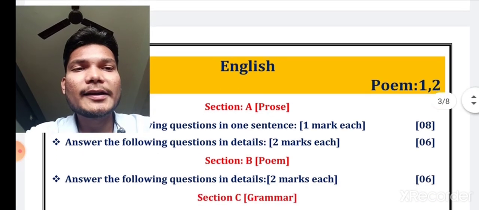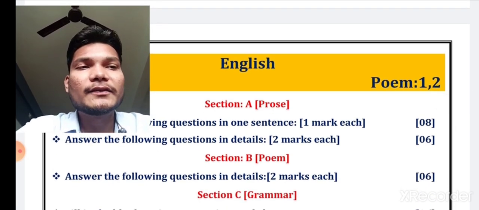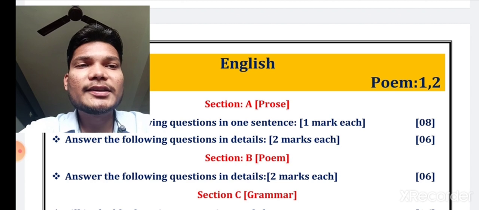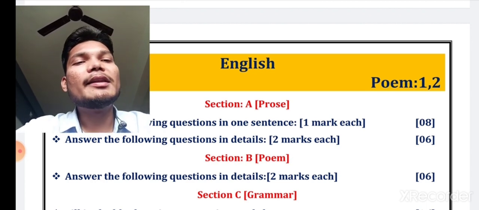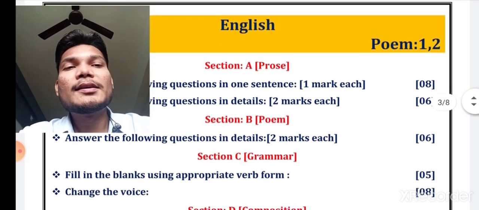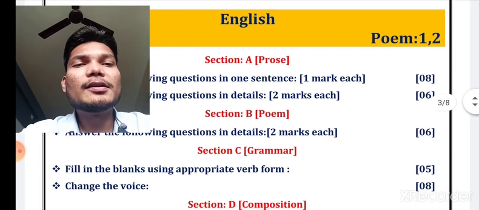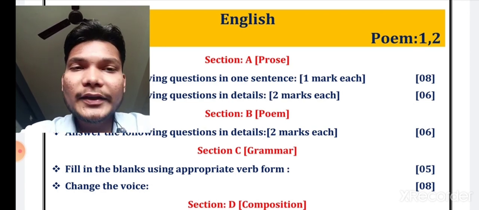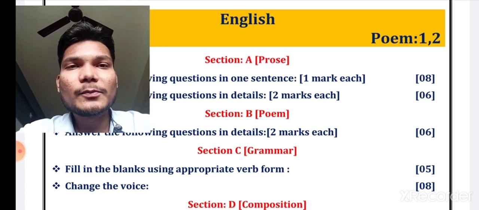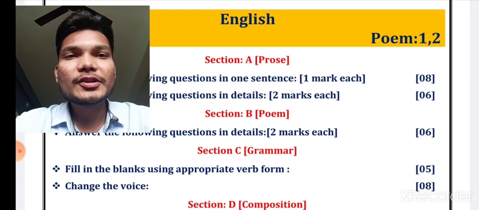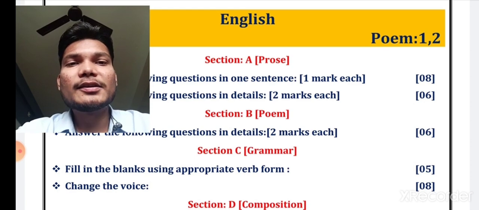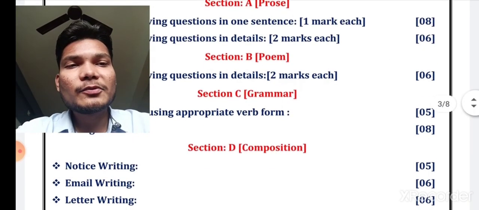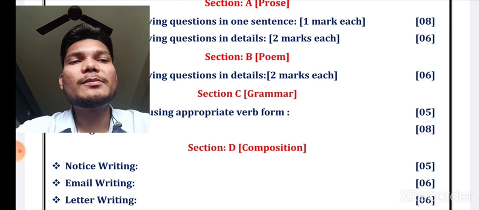Let us come to the second part, section B, that is of the poem. Answer the following questions in detail, 2 marks each. You will have to attempt 3 and it will carry 6 marks. If I talk about the grammar section C, you will have to fill in the blanks using appropriate verb forms, which we already have discussed from the tenses, and change the voice, which also has been discussed by us.